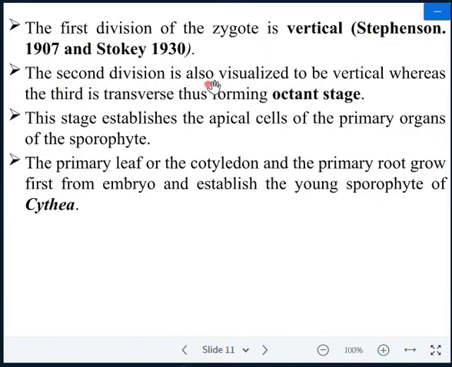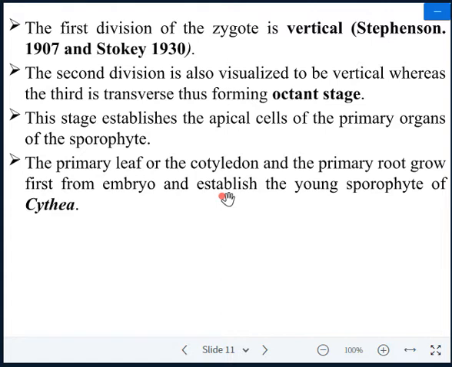The second division is also vertical, while the third is transverse, and as a result the octant stage of the embryo is obtained, and further divisions take place, forming the mass of the embryo. Some cells of the multicellular embryo produce the primary leaf, and some cells produce the root. As a result, from the multicellular embryo, a young